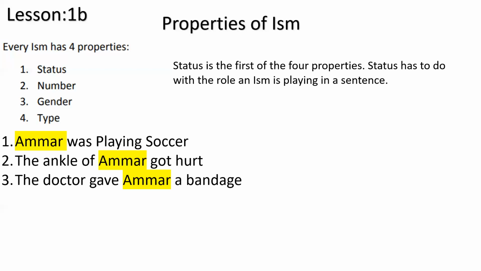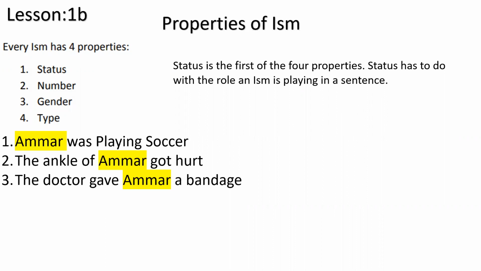Now the third one: the doctor gave Ammar a bandage. Who gave the bandage to Ammar? The doctor. So the doctor is the main person here. Is Ammar still there? Yes, Ammar is still there, but he has a different role now, as if something is being done to him. If I ask who's the main guy in the third one, the doctor is the main doer of the sentence. But what did he do? He gave a bandage. He gave a bandage to who? To Ammar. Now Ammar comes in, becoming a detail of the sentence.